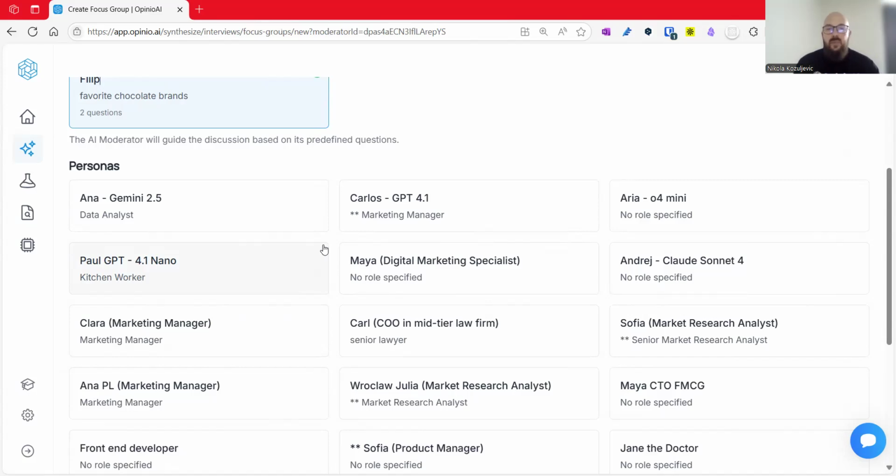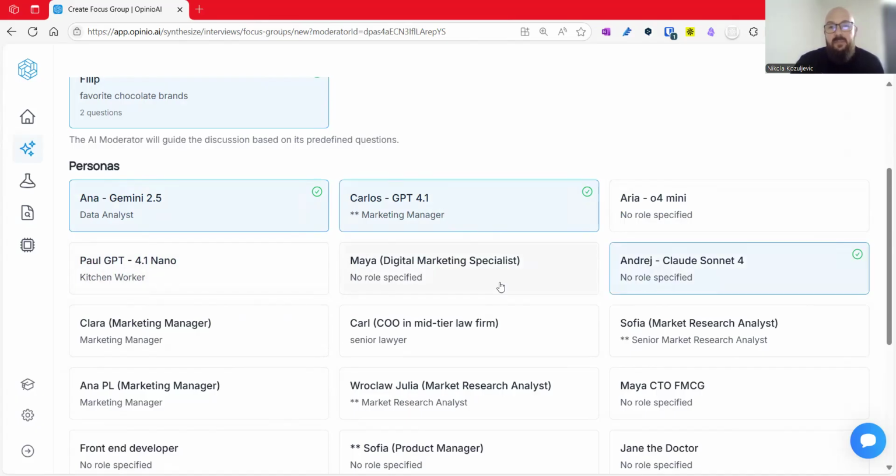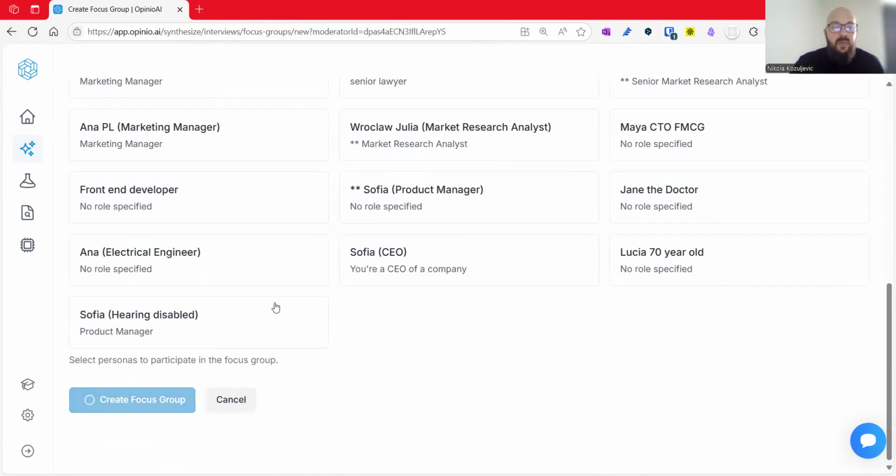At the moment, there's no limit, but we will probably include a limit soon because it might break if there are too many personas, because you'll see how it works. But at the moment, you can pick, for example, Anna that's built on Gemini, Carlos that's built on GPT 4.1, and Andre that's built on Claude Sonnet. This one is a Polish truck driver, if I remember. So his responses might be different. But ultimately, once you pick your personas, you will create a focus group.